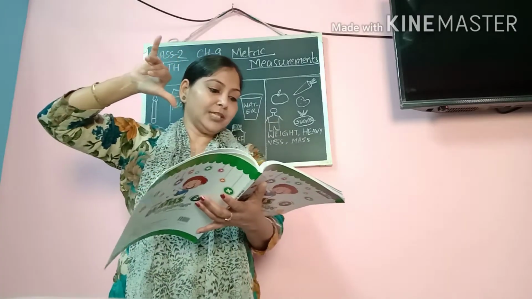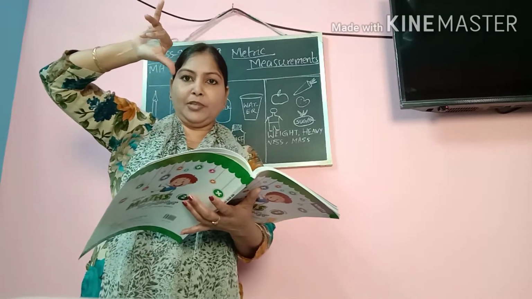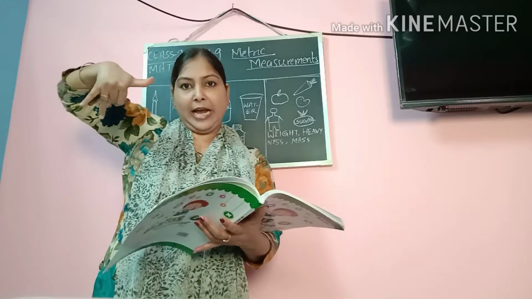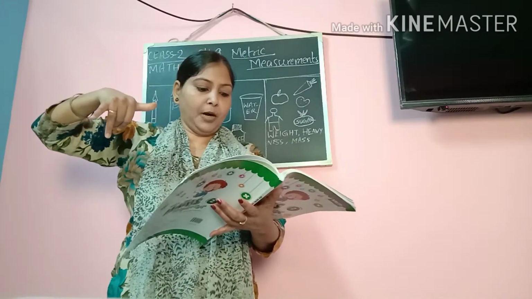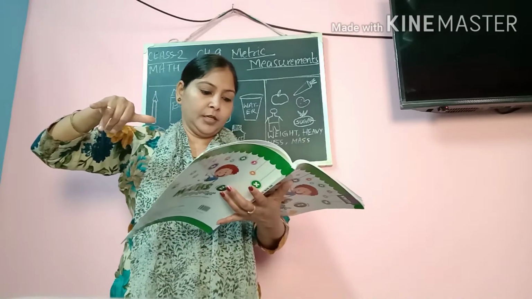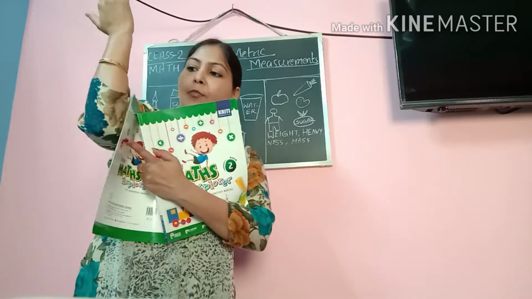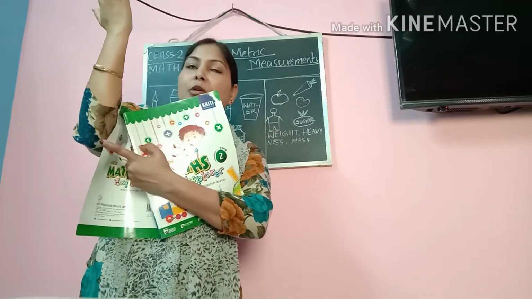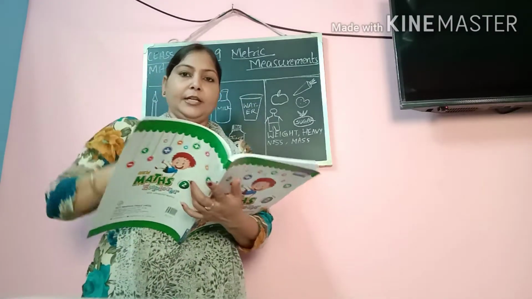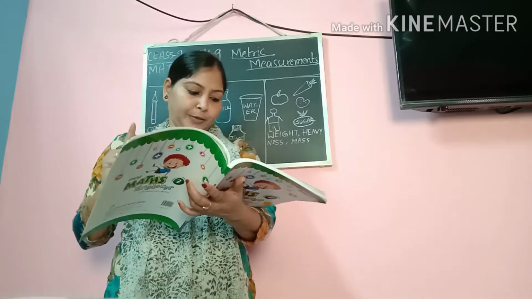Now what is a handspan? It is from the tip of the thumb to the tip of the little finger. This is called handspan. Now when we talk about the measurement from the tip of the elbow till the tip of the middle finger, that measurement is called a cubit, 1 cubit.